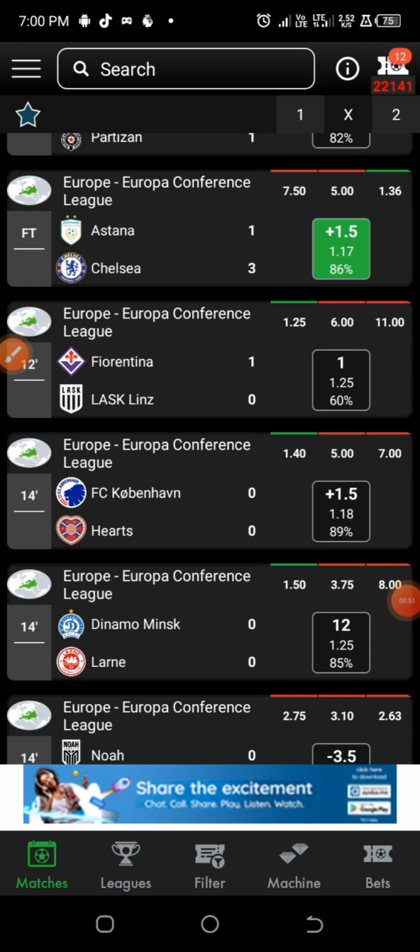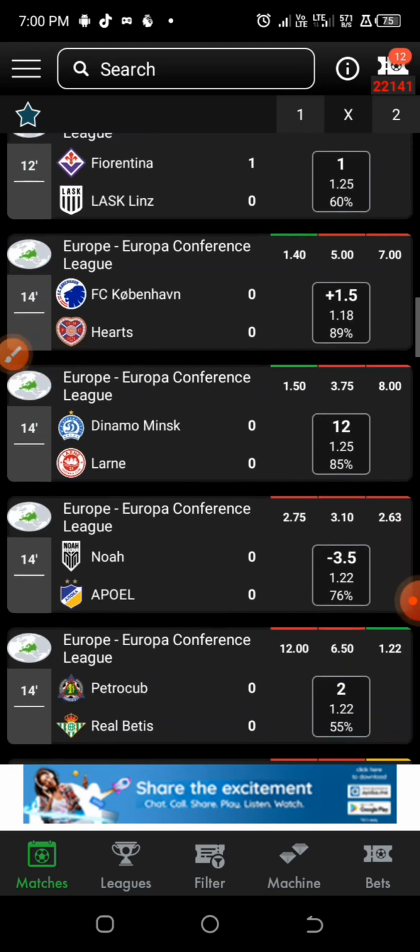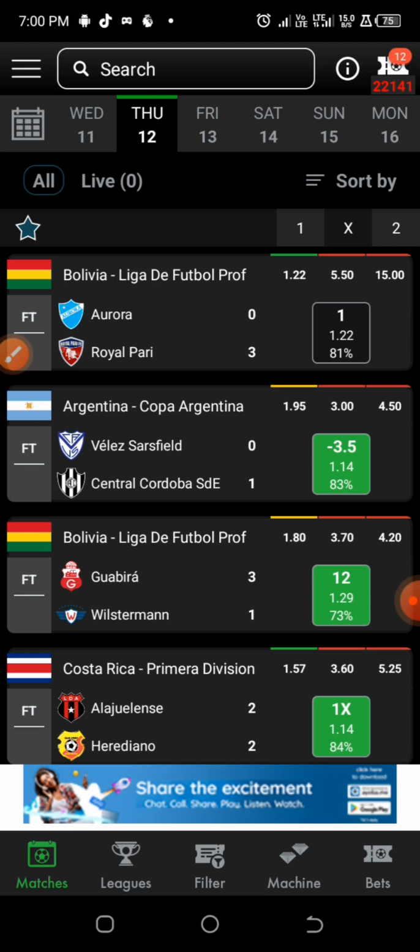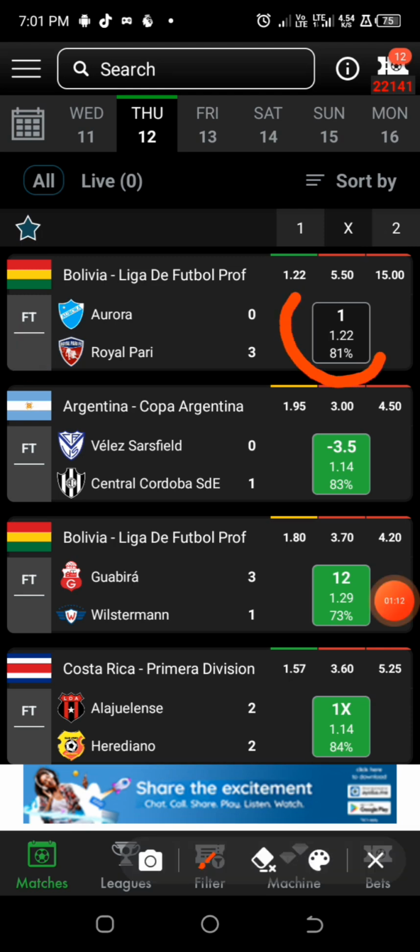Alright, so if you already have this betting app, no problem. This app is called BetMine. Actually, this app always gives you guys predictions daily. If you just click on it and open it for the first time, you are going to see some daily predictions on it. Some of it will come out so well because they put out the odds that are expected to be allocated by the bookmakers, and also they give you the percentage of the possible outcome. For example, they give this match the home team to win the game at 1.22 odds with 81% of possible outcome.